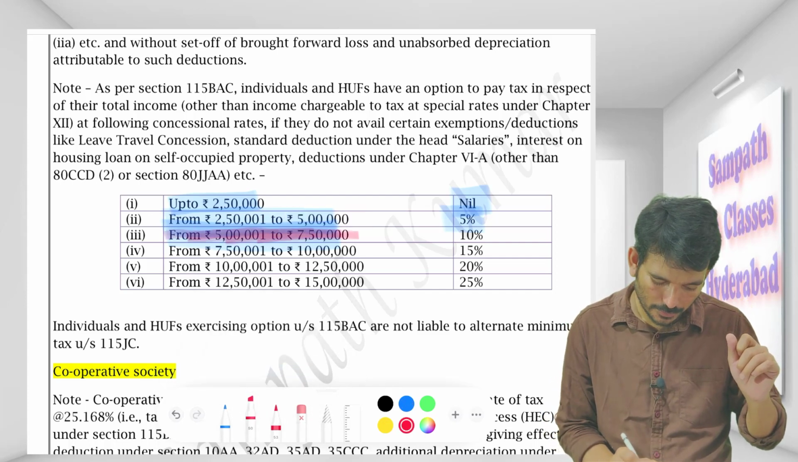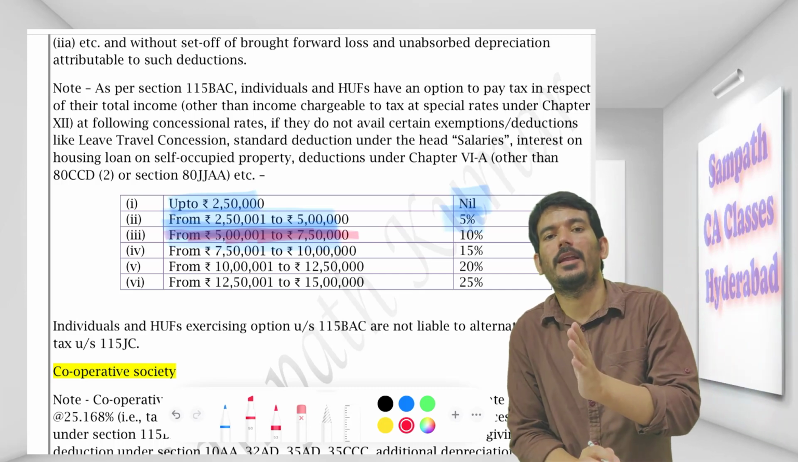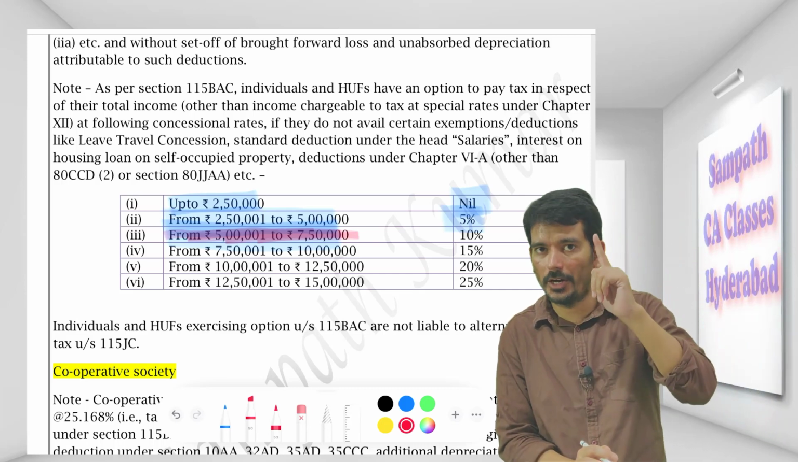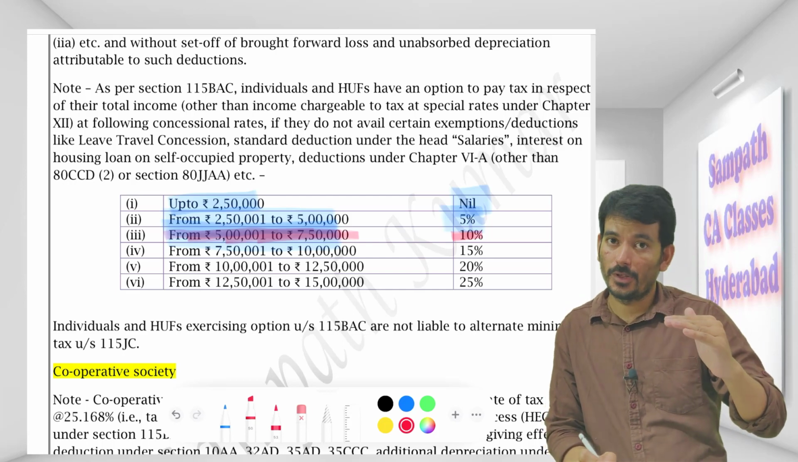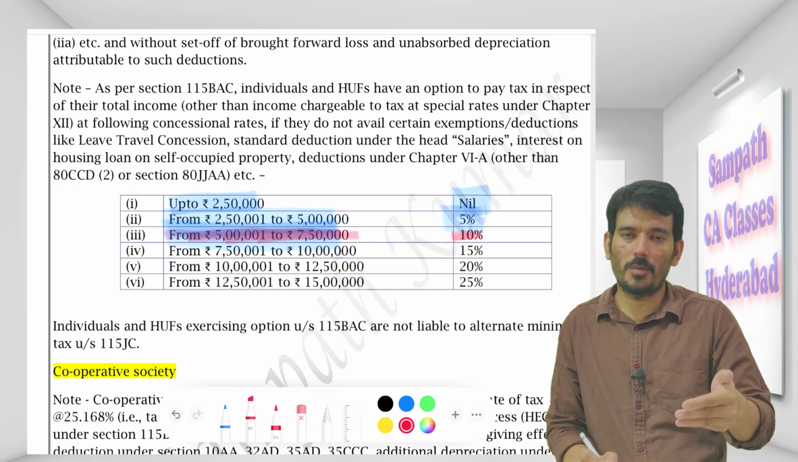There it was 5 lakh to directly 10 lakh jump. 5 lakh to 10 lakh 20%. Here 5 lakh to 7.5 lakh only 10%. So that is a benefit. So for whom this will be beneficial?